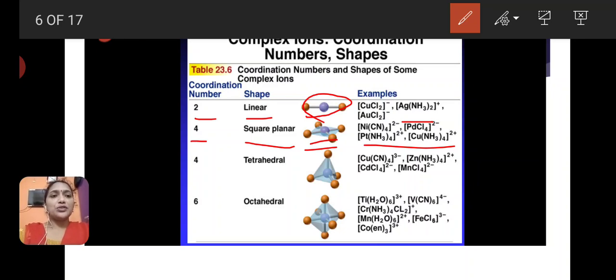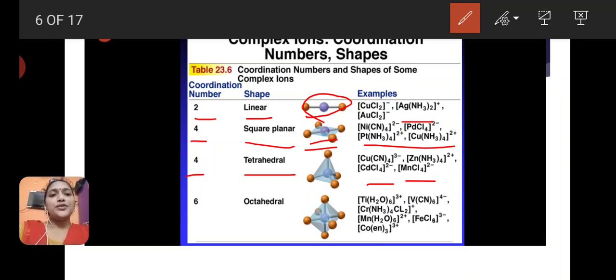The structure can be square planar, or in some complexes with coordination number 4, the shape is tetrahedral. Examples here: tetracyanocuprate 3 ion, tetraamminezinc 2 ion, tetrachlorocadmium complex and tetrachloromanganese complex.